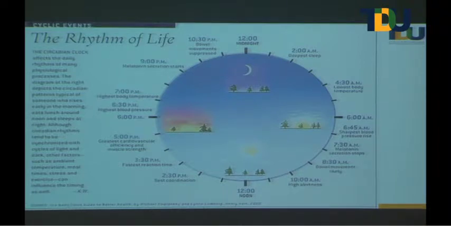From these observations, people concluded that there are certain factors which influence some of the biological activities happening in the system. Later they observed that even in the absence of this stimulus, or this cue, these things can still continue in the biological system for a certain period of time.